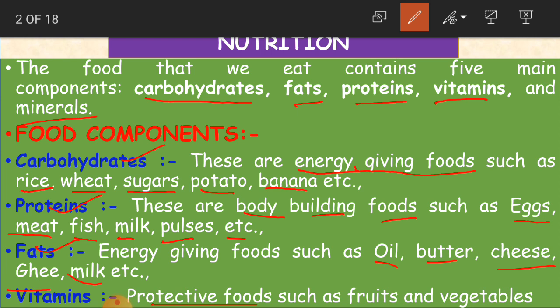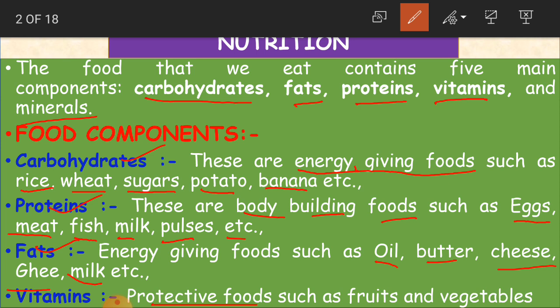They protect our body from deficiency diseases, for example beriberi, scurvy and such diseases. If you have sufficient vitamins in your body, then you will not get such diseases. So the body is protected by taking vitamin foods.